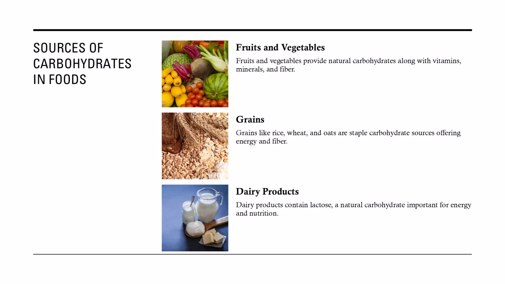Sources in foods. Carbohydrates are abundant in everyday foods. Fruits and vegetables offer natural sugars and fiber. Grains like rice, wheat, and oats are staple sources of energy. Dairy products contain lactose, a natural sugar that contributes to nutrition and energy. Choosing whole, minimally processed sources helps maximize the benefits.